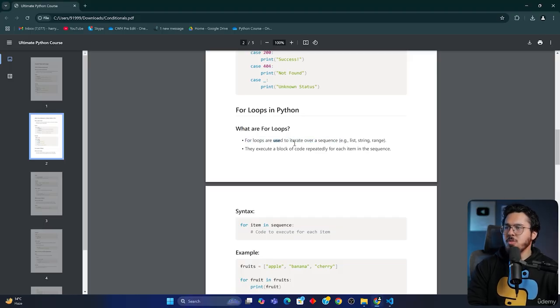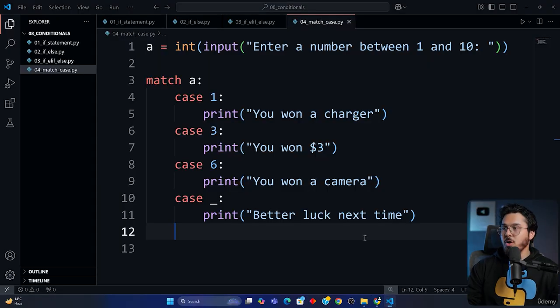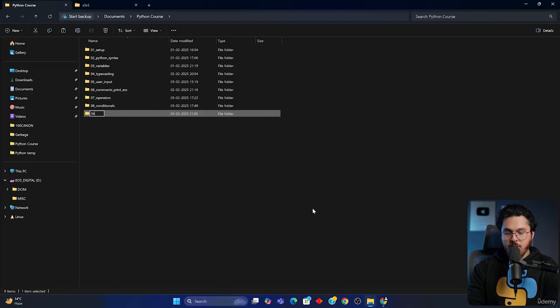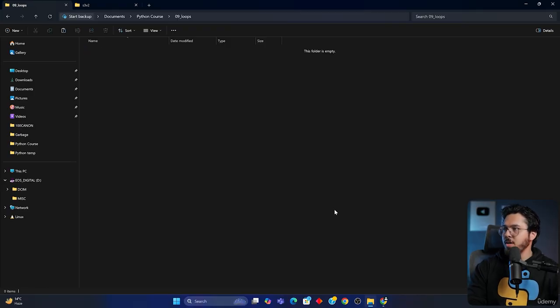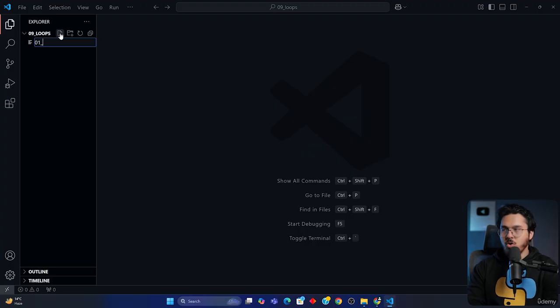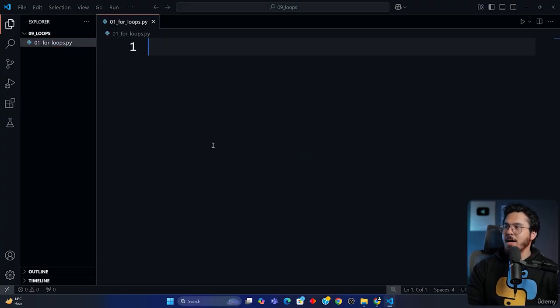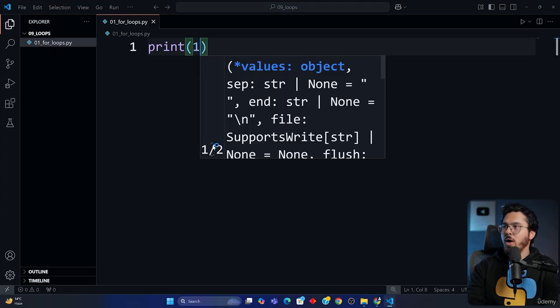So basically for loops are used to iterate over a sequence. It can be a list, string or range. We have not yet studied about a list, but still we are going to learn about for loops. Let me create a folder called loops, and we are going to study everything about loops in this particular folder. Let's create a new file called for_loops.py and let's start by printing 1 to 5.